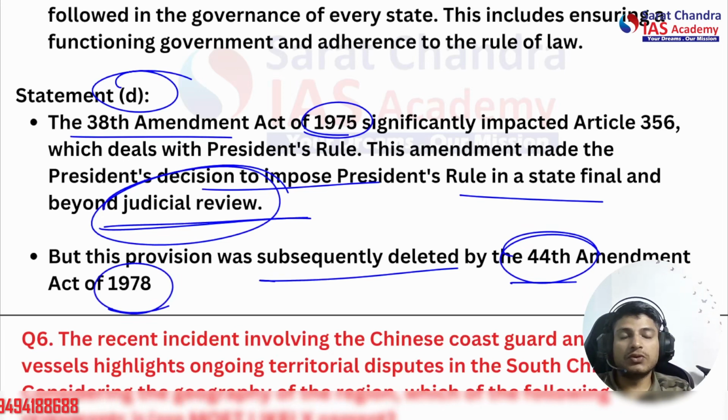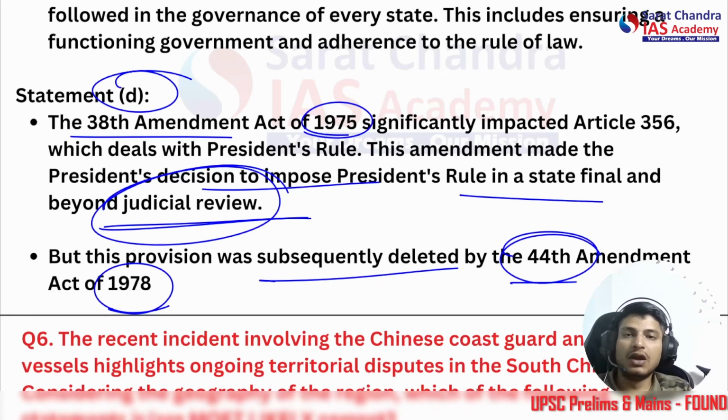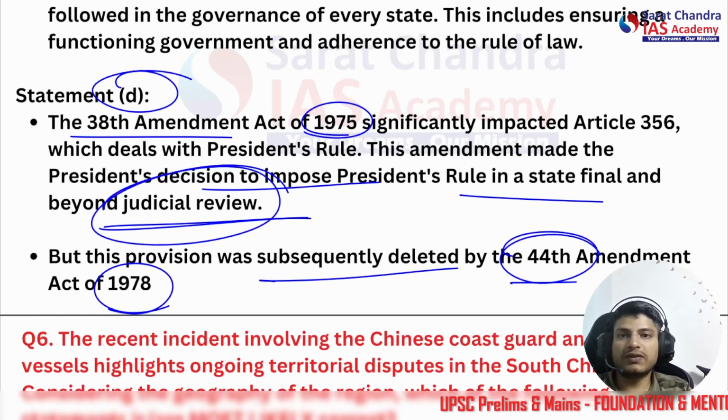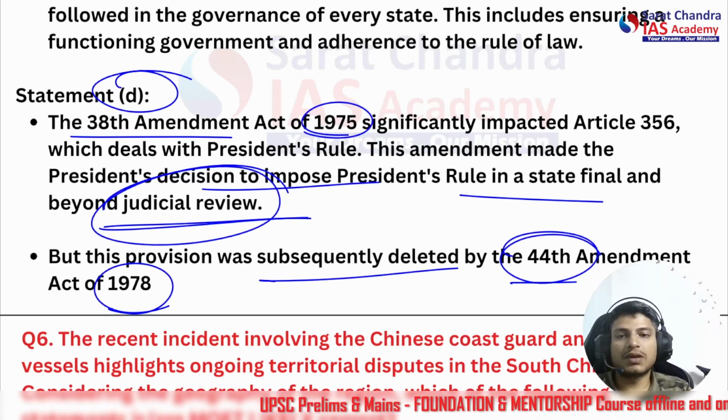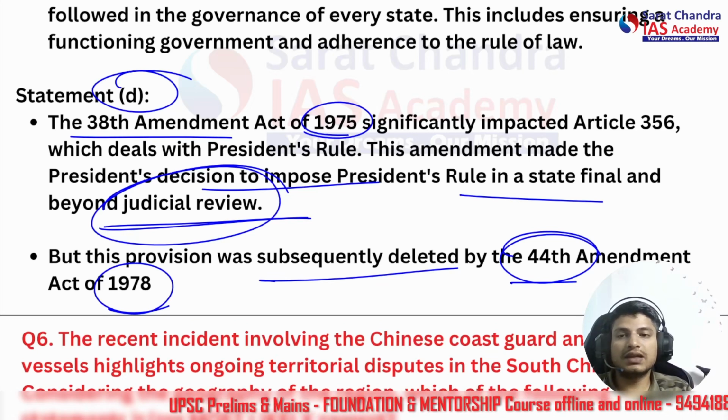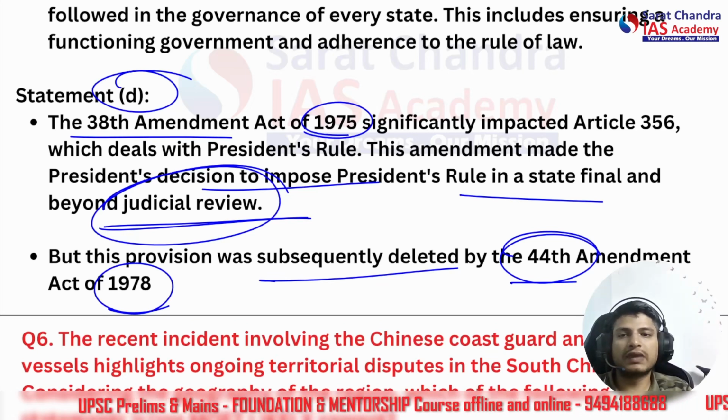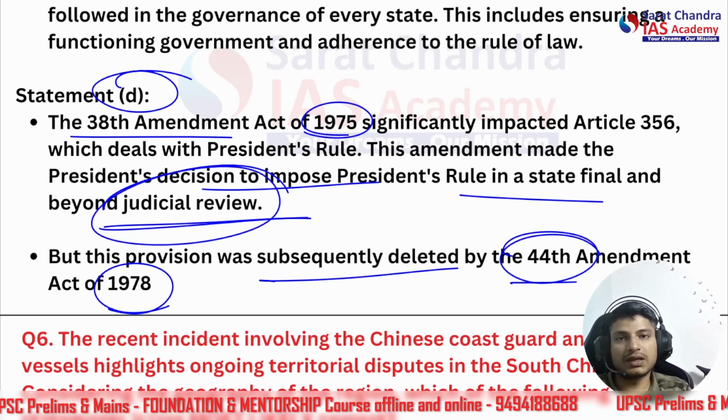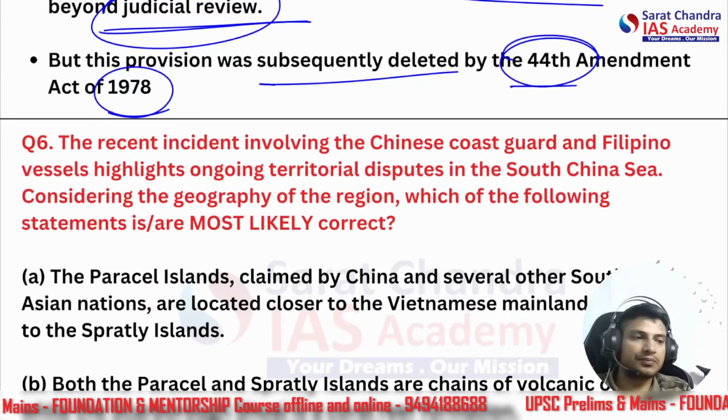So it's very important to have the updates on the Constitutional Amendment Acts, that is, what was the initial form of the amendment when it was enacted and what happened to it later. A statement can come about an amendment in its previous form. If we do not know that it was cancelled later, then the statement may sound incorrect. All right, so please take care of this.